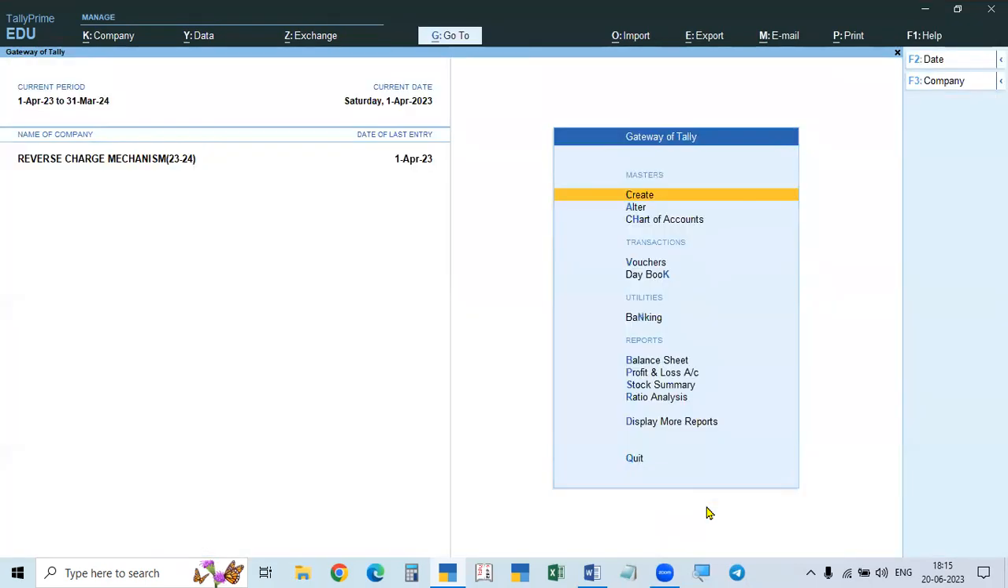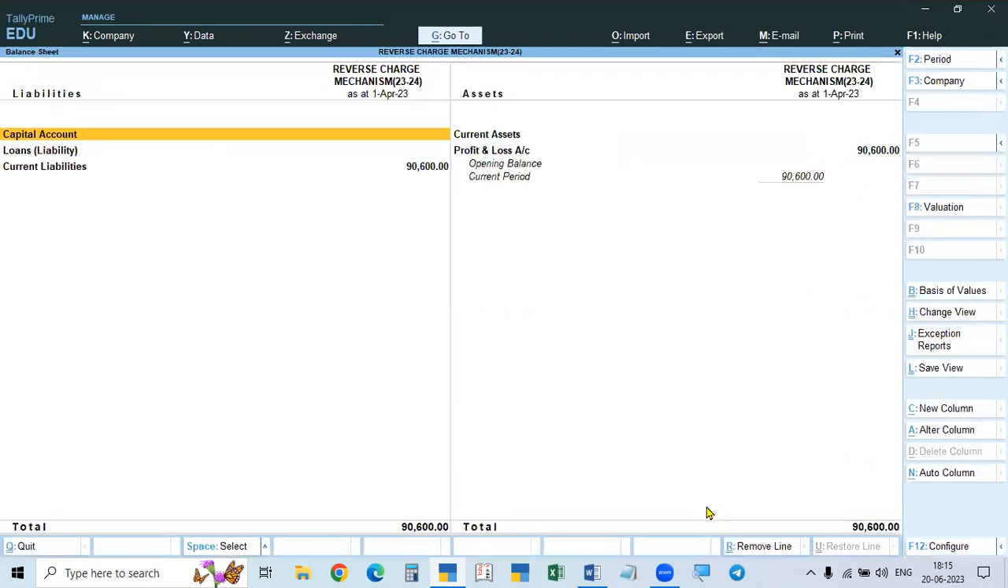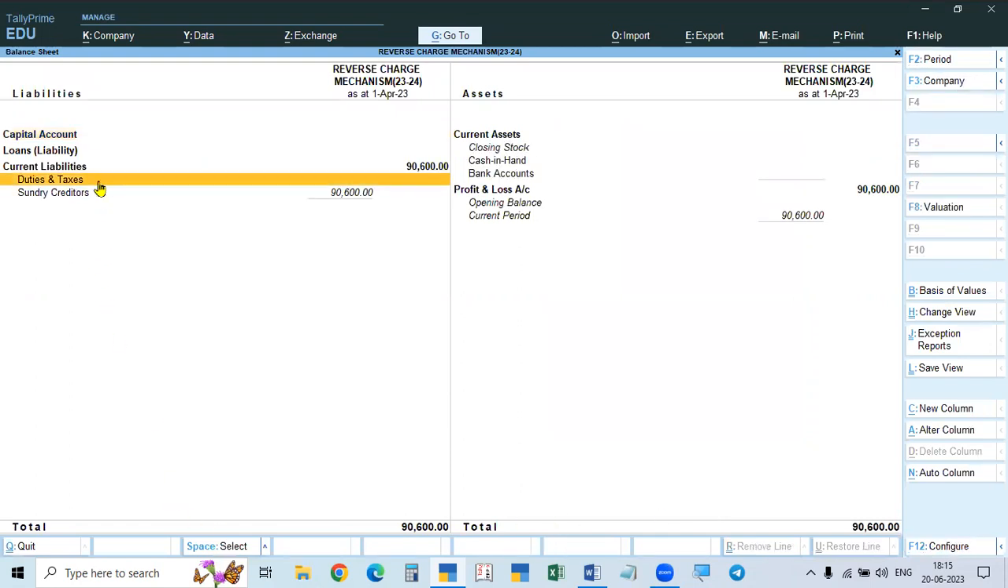Okay. Now we'll go to the balance sheet. If the purchases are made, then there is tax, and we are liable. The liability is to be shown in the balance sheet. See, in the balance sheet, go to the liability side, under duties and taxes, the liability you have to pay will be shown. The liability is not shown because it's not calculated.